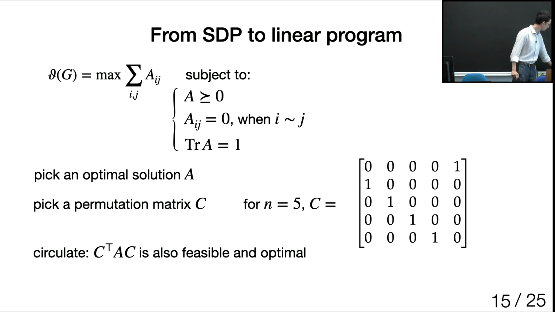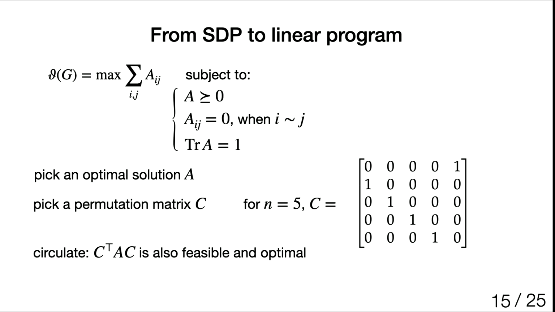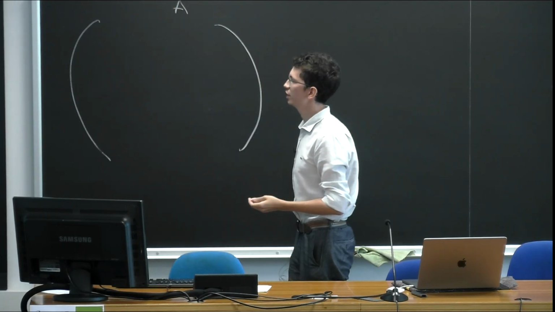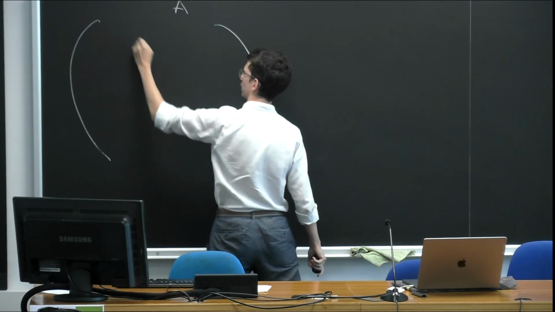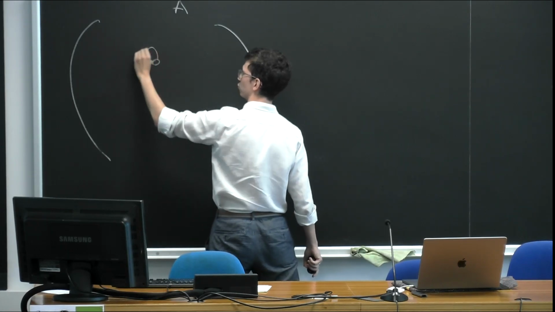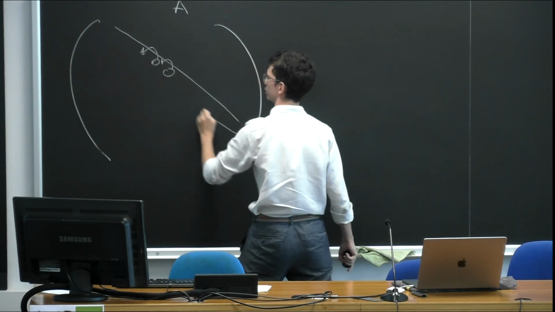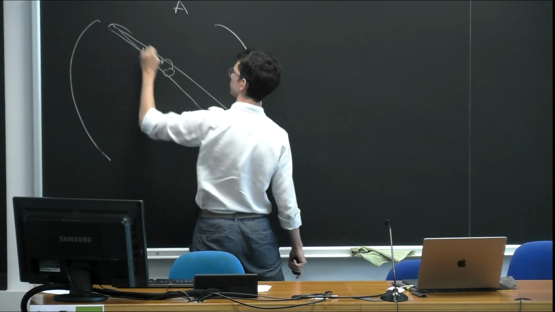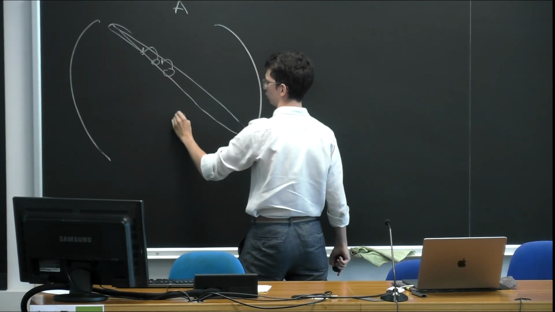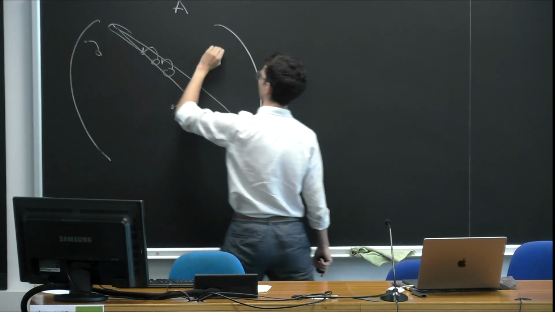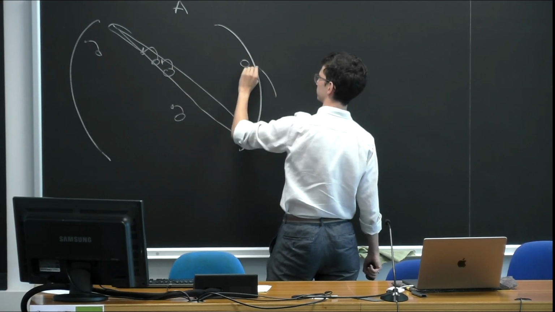So why is this? Because I take my matrix A, and what this operation C transpose AC is doing is taking each element and just shifting it one on its own diagonal. For the diagonal, it just shifts them like this, and off diagonal it also shifts by one, while this element goes to here.